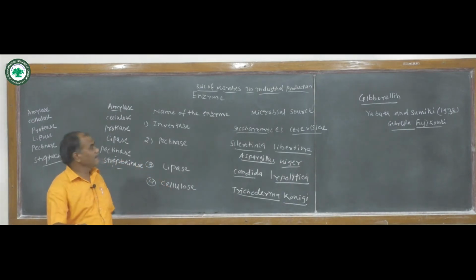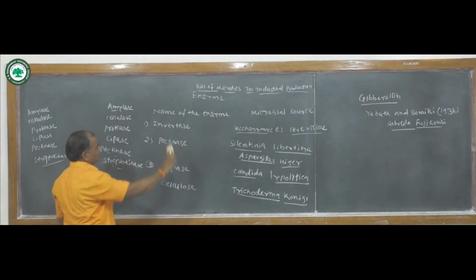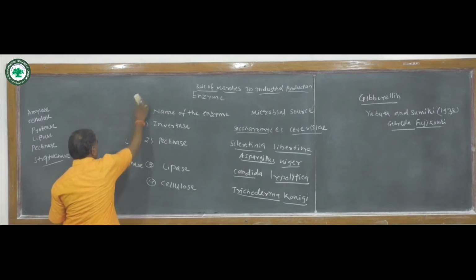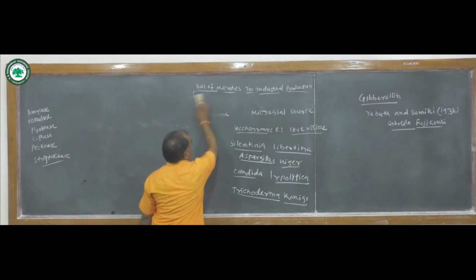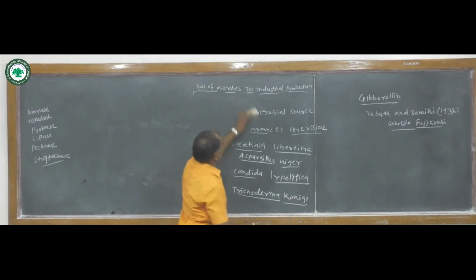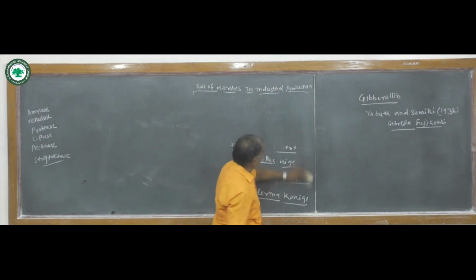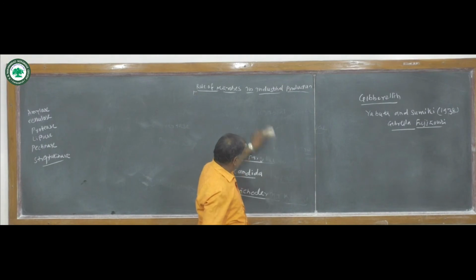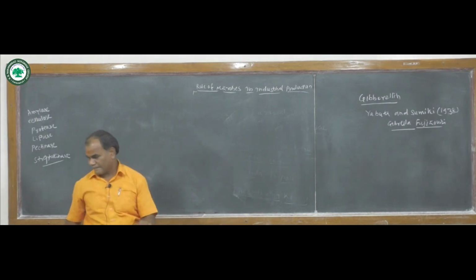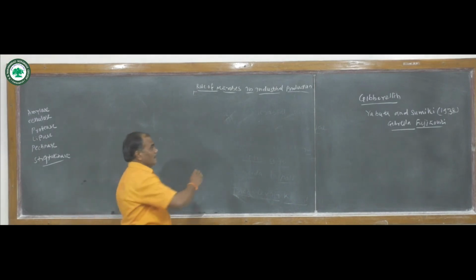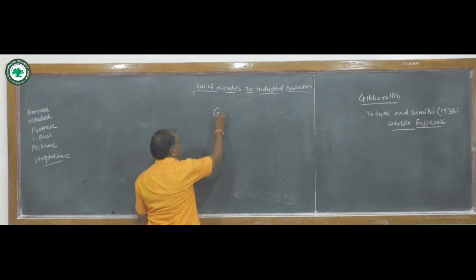Now next, after the enzymes, we see the next use of microbes in industry, that is gibberellic acid or gibberellin production.